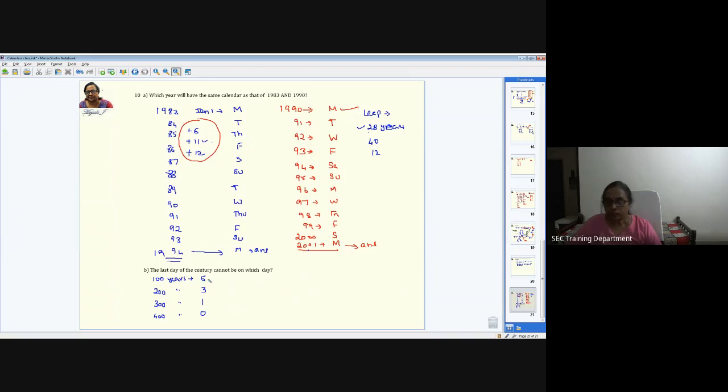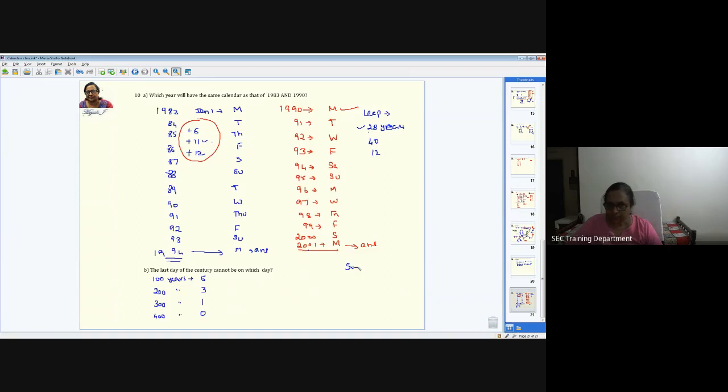Based on these odd days, when we say 100 years has 5 odd days, that means that is the completion of these 100 years, and the next day is going to be the new day. Let me write it again.